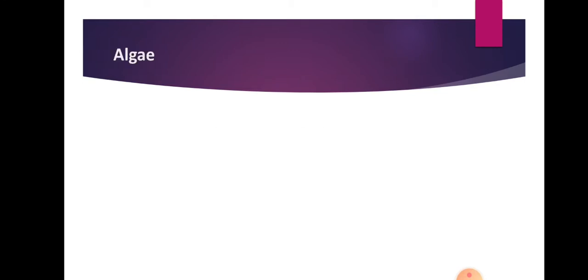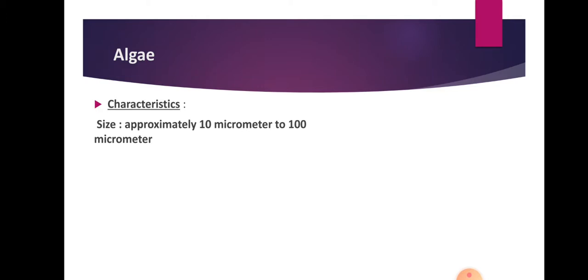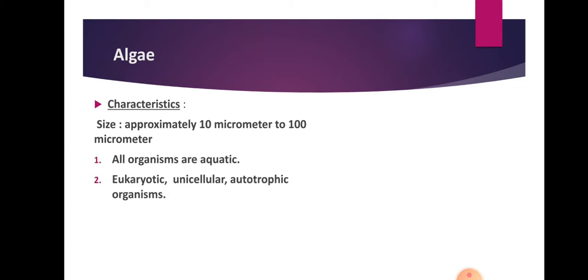Now the next classification group is algae. These organisms are different from others according to their structure. Approximately they are 10 micrometer to 100 micrometer in size, and all these organisms are aquatic, that is, they live in water. Mostly these organisms are eukaryotic, unicellular and autotrophic organisms. All these organisms consist of chloroplast in their body, due to which they can produce their own food by the process of photosynthesis. Therefore these organisms are known as autotrophs. An example that we can observe, chlorella.